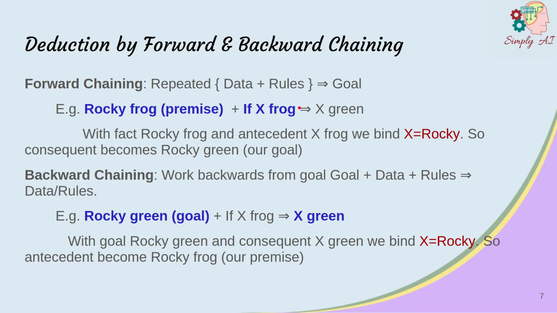The second method is backwards chaining, where we work backwards from the goal, apply the rules, and then see what facts are needed. If we find all such facts in our knowledge base, then our goal is satisfied. In our example, our goal is that Rocky is green, and the rule that meets this goal is X equals Rocky. Going backwards along the rule to the antecedent with X equals Rocky, we need a fact that states Rocky is a frog. We already have that as a fact in our knowledge base, and so our goal is considered met by backwards chaining.